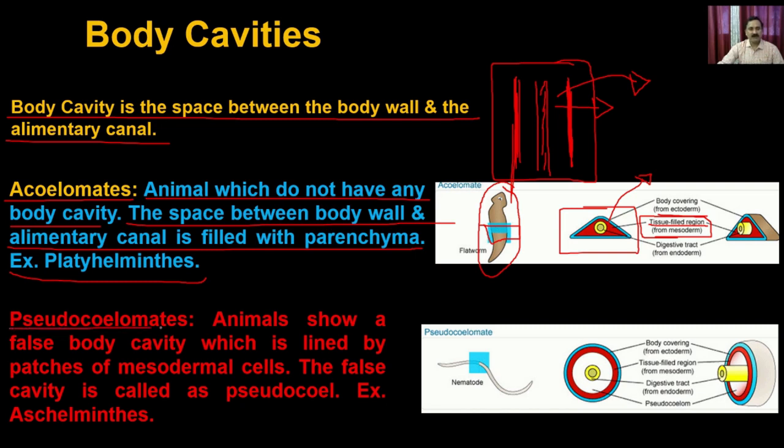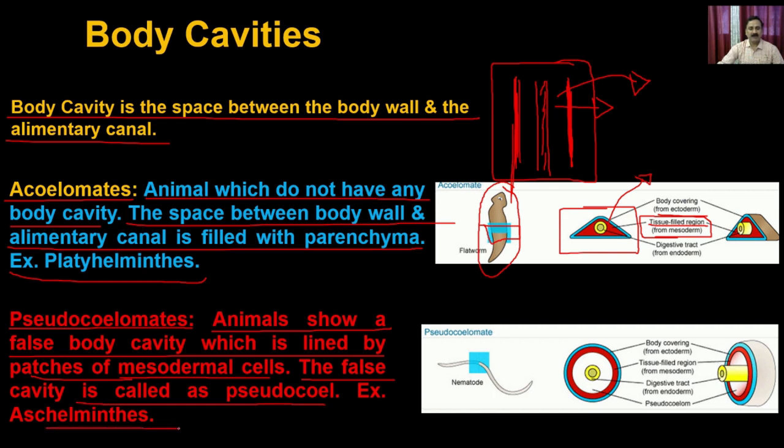Then you can have the pseudocoelomates. Pseudocoelomates have a body cavity, but it is not completely lined by the mesodermal cells. The animals show a false body cavity which is lined by patches of mesodermal cells. The false cavity is called the pseudocoel. An example is Aschelminthes. So you can have a nematode. If you cut the nematode, this is the external body covering, the ectoderm. Then you can have the tissue-filled mesoderm.